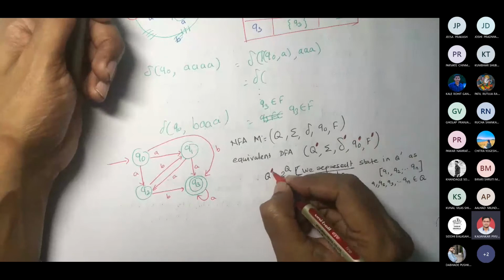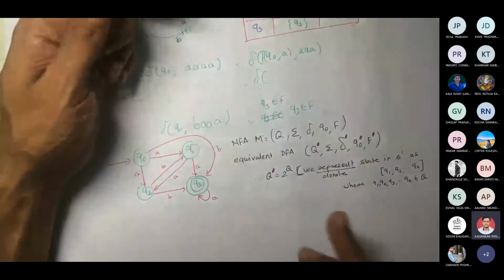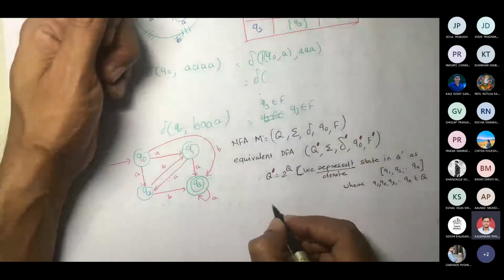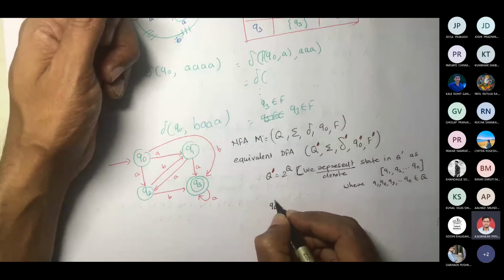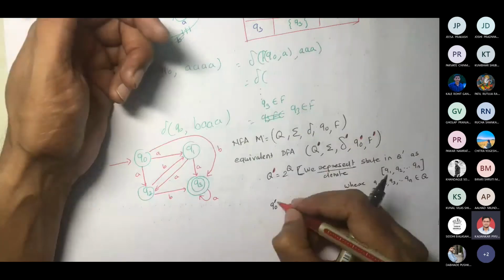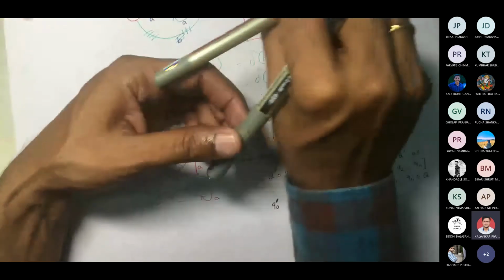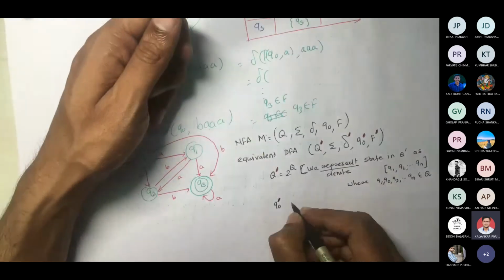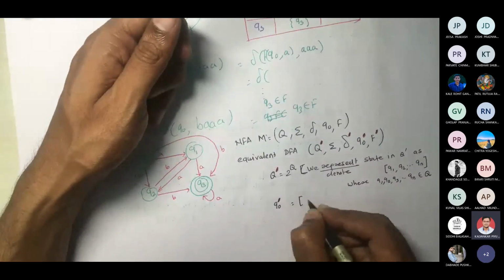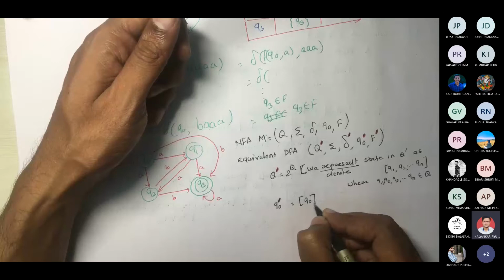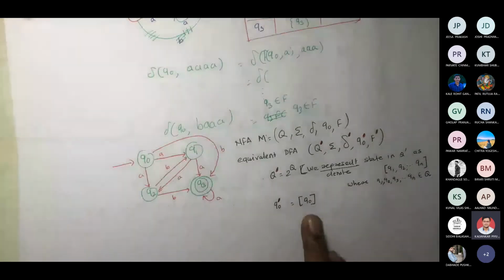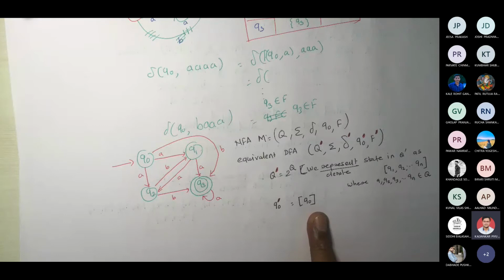So this is Q dash. Whatever is changing, we will write each one of them. The next parameter is Q0 dash. This Q0 dash is to be represented as square bracket Q0, where Q0 is your initial state from capital Q. So you are going to write it in a square bracket. Is that fine?